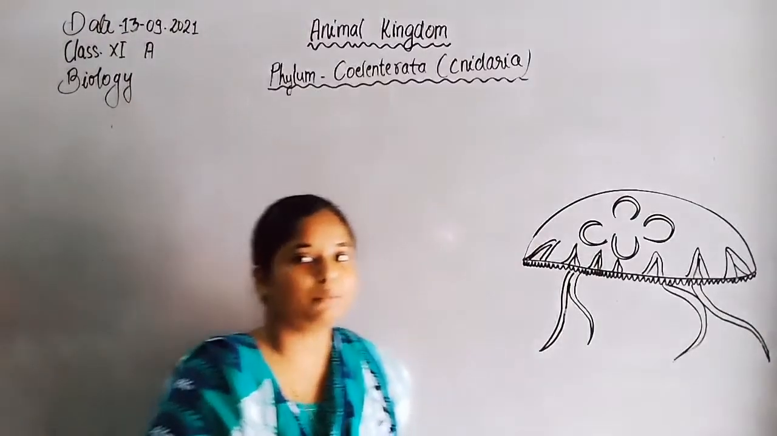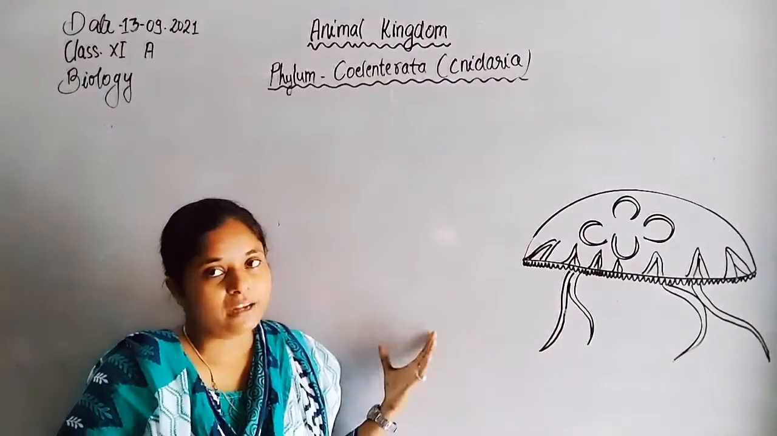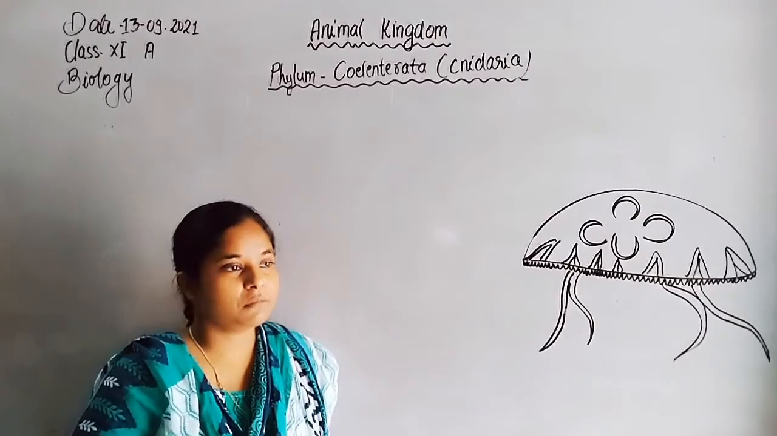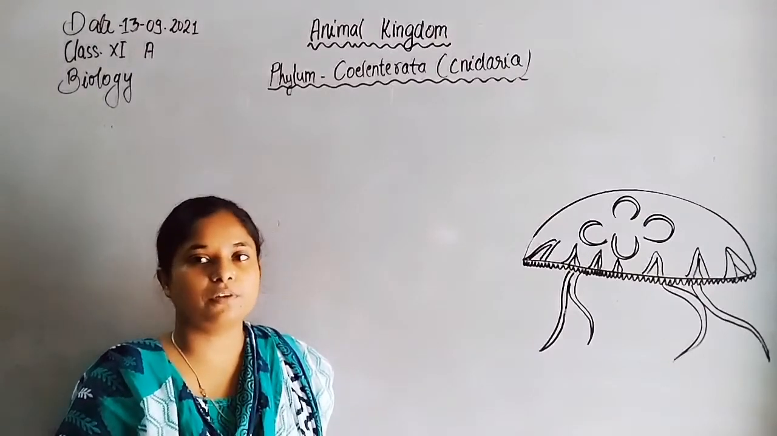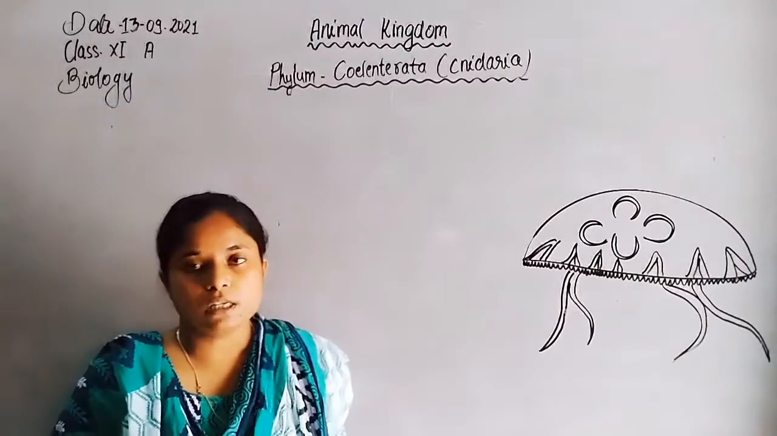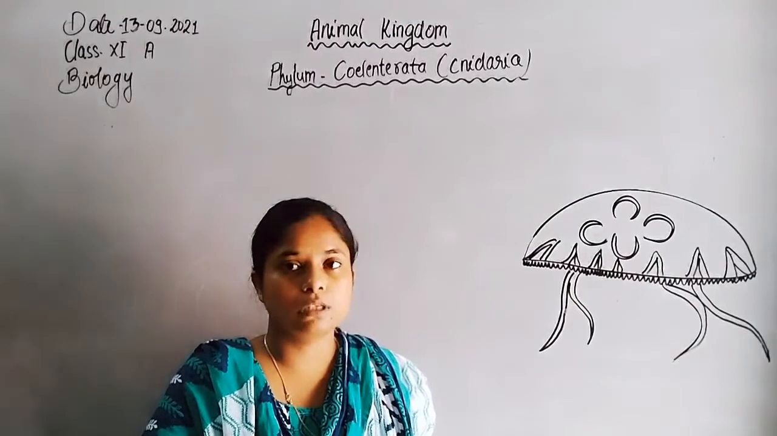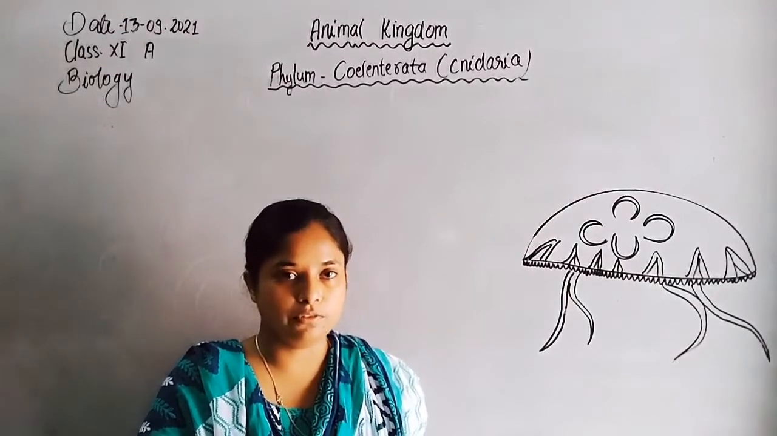In this class, I am going to start with another important topic of chapter Animal Kingdom, and the topic is phylum Coelenterata. Before starting, first let us revise our previous class content, then we will proceed to today's topic. In the previous class, we discussed the phylum Porifera, the cellular grade of organization present in Porifera.